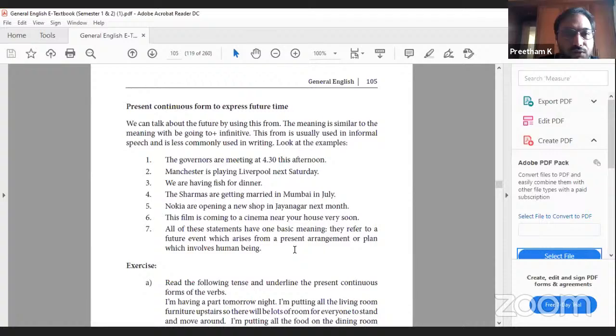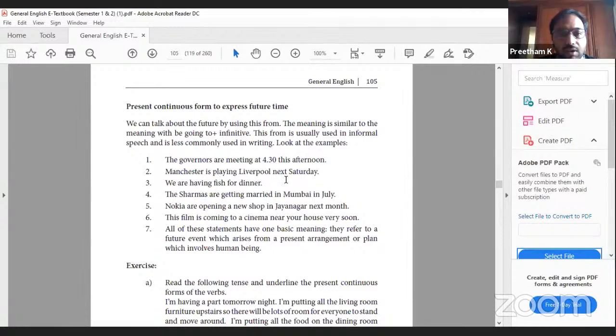Then, present continuous form to express future time. We can talk about the future by using this form. The meaning is similar to the meaning with be going to plus infinitive. This form is usually used in informal speech and is less commonly used in writing. Look at the examples. The governors are meeting at 4:30 this afternoon.